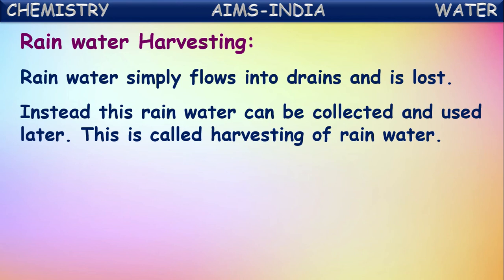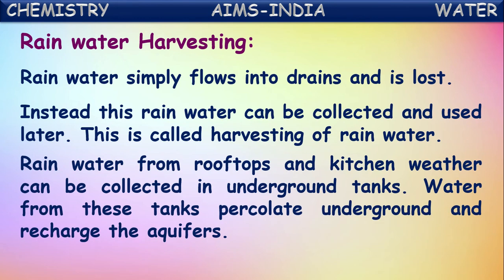instead, this rainwater can be collected and used later. This is called harvesting of rainwater. So instead of wasting or draining that water unnecessarily into the rivers, seas, and oceans, if we collect that rainwater and use it for later purposes, that is called rainwater harvesting. Rainwater from rooftops and kitchen waste water can be collected in the groundwater tanks. The water from these tanks percolates underground and recharges the aquifer so that the water table increases.